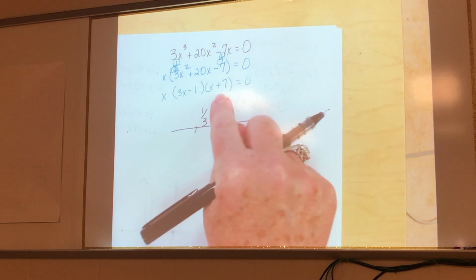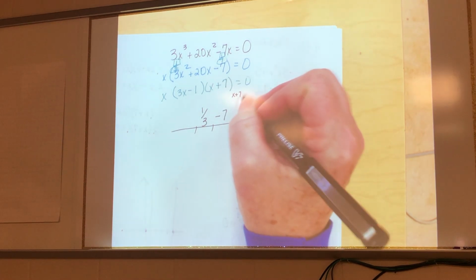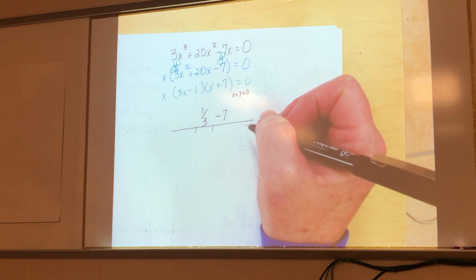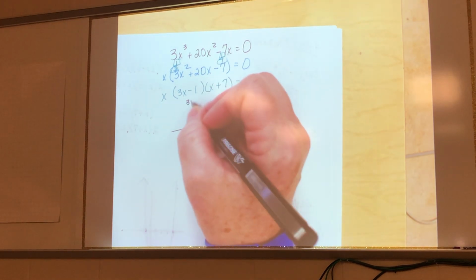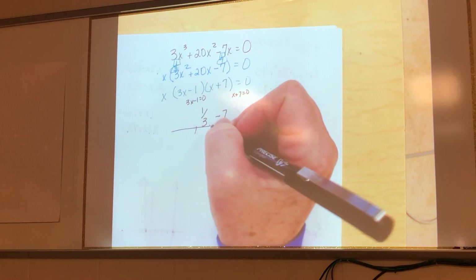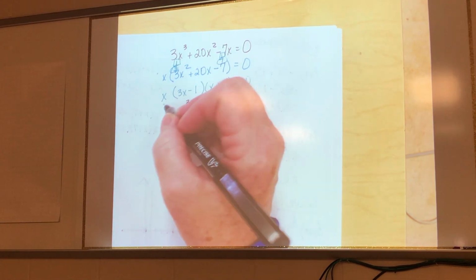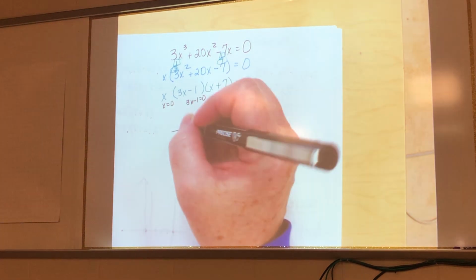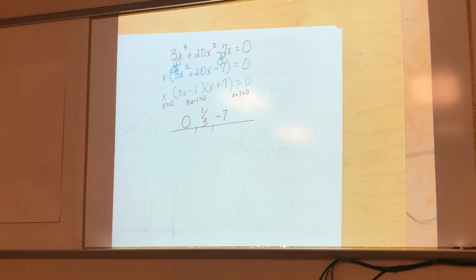Okay? Think about this, y'all. How did you get this -7? You said x plus 7 equals 0, and you subtracted 7 from both sides and got x to be -7. How did you get 1/3? 3x minus 1 equals 0, so you added 1 and divided by 3, got 1/3. Look at this one. X equals 0, bam! You don't even have to do anything. The answer's staring at me. And there's my 3 solutions. Okay? Anybody got a question? Do we still say double root? Nope, because he only occurred one time.